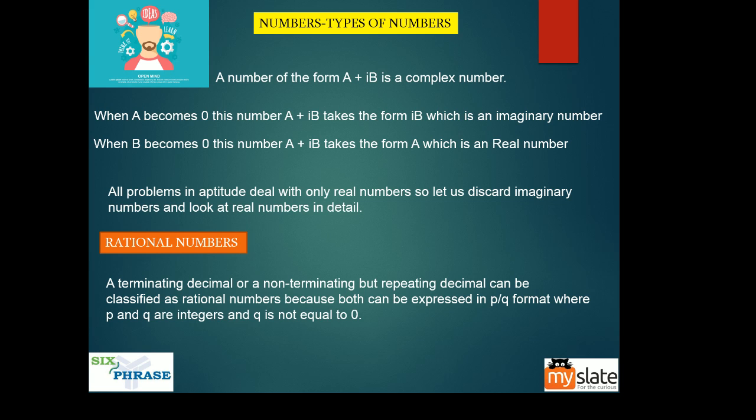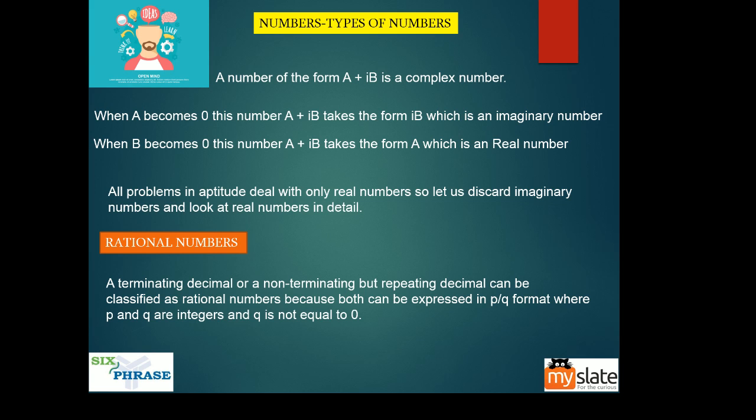The first category of real numbers is rational numbers. I know there are many misconceptions surrounding this. When I teach in class, students say they know rational numbers, and they give whatever definition they know, but they really don't understand what it means. So I'm going to tell you what it really means, not just give you a definition. That is what I often find.